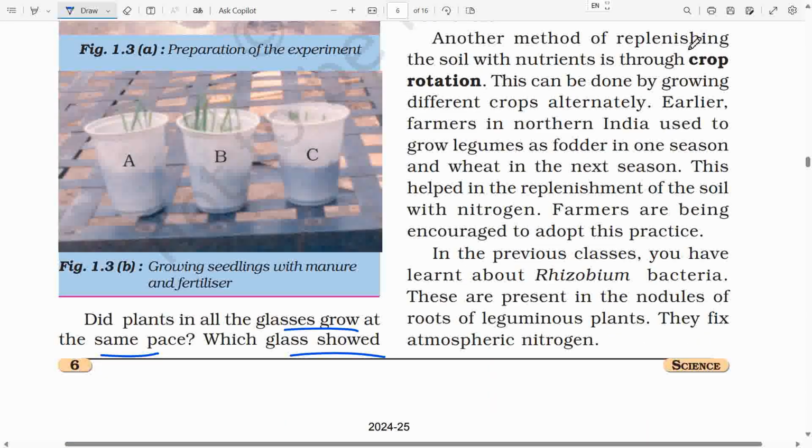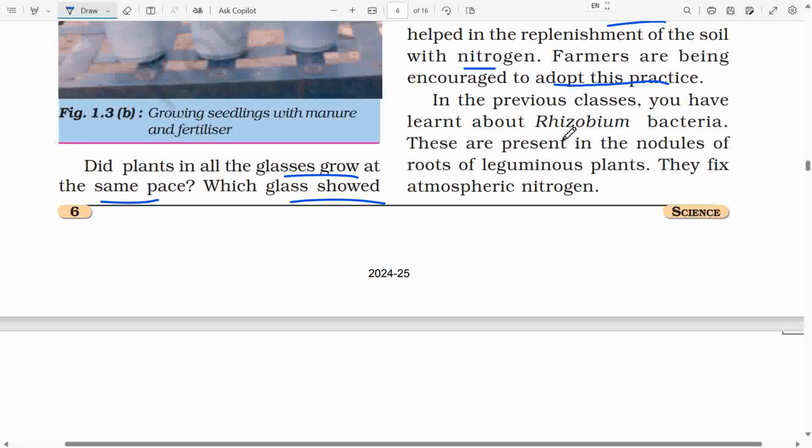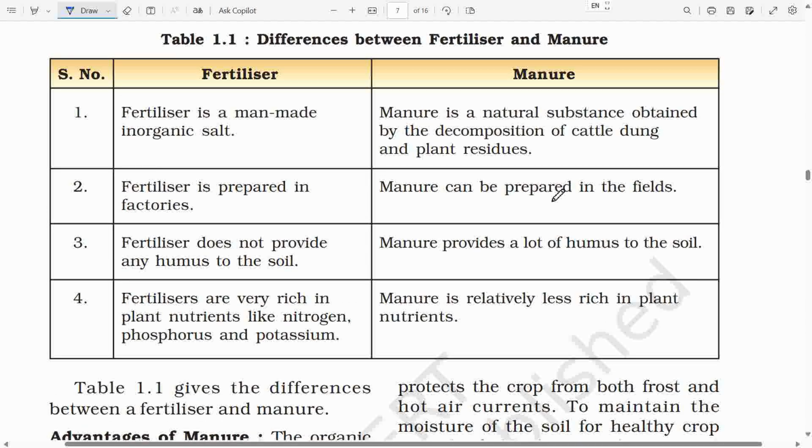Another method of replenishing the soil with nutrients is through crop rotation. This can be done by growing different crops alternately. Earlier, farmers in northern India used to grow legumes as fodder in one season and wheat in the next season. This helped in the replenishment of the soil with nitrogen. Farmers are being encouraged to adopt this practice. In the previous classes, you have learnt about rhizobium bacteria. These are present in the nodules of roots of leguminous plants. They fix atmospheric nitrogen. Page 7.